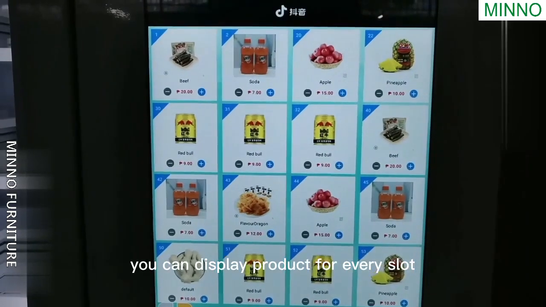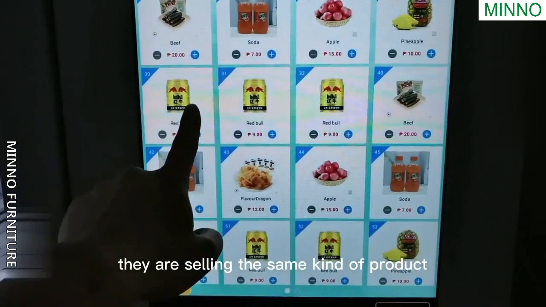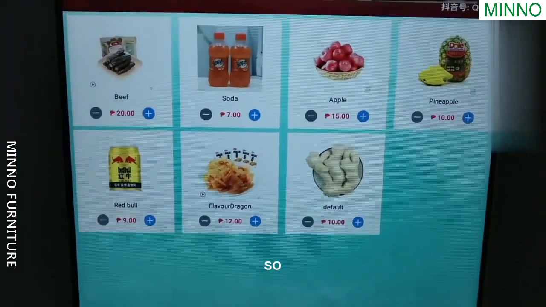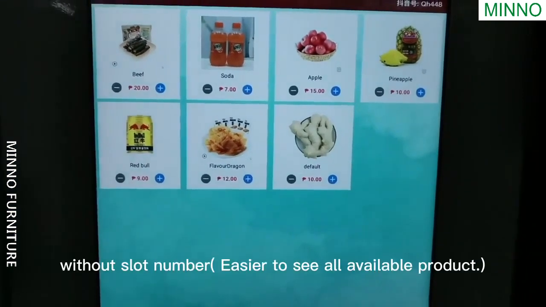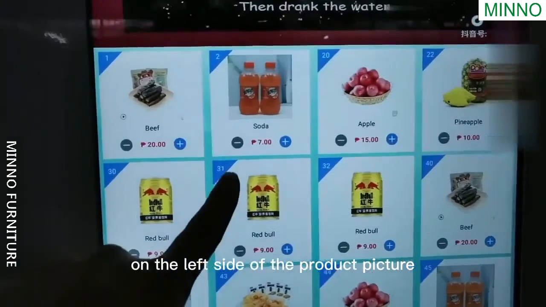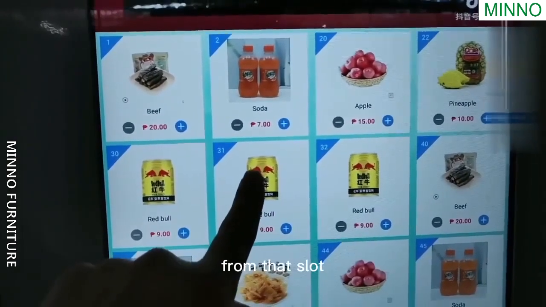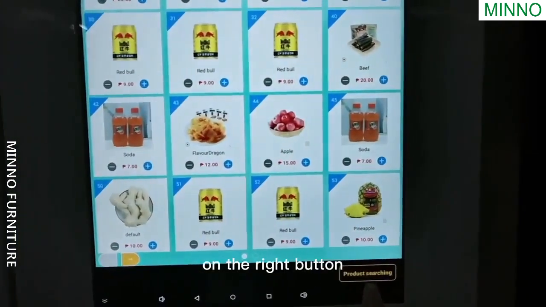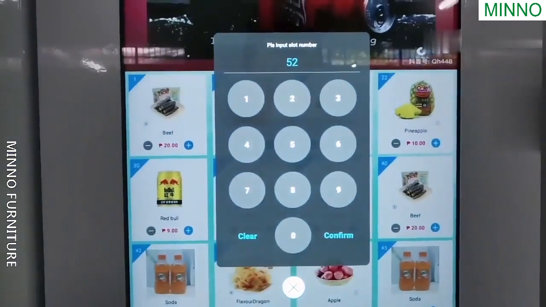You can display product from every slot, even though for some slot they are selling the same kind of product, or make a combination. So customer will see all the available options but without slot number. On the left top of the product picture, there is a slot number, so customer can click the picture to buy from that slot. Or they can click the product search on the right button to select the slot number.